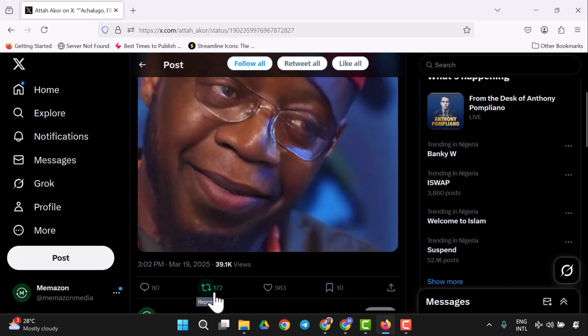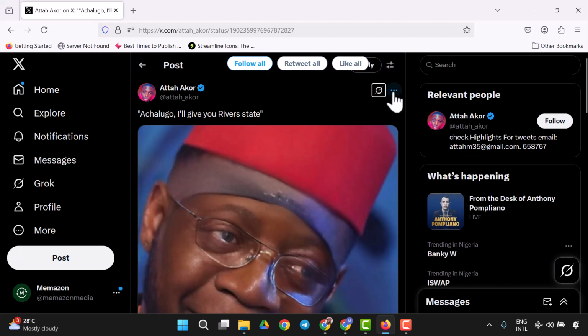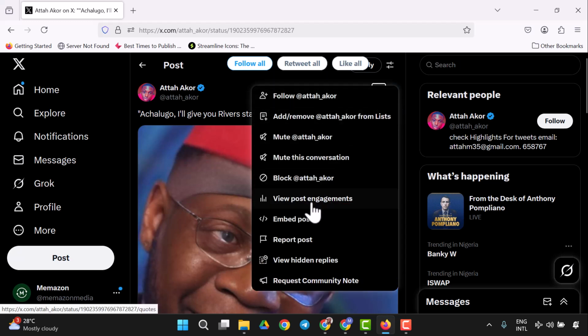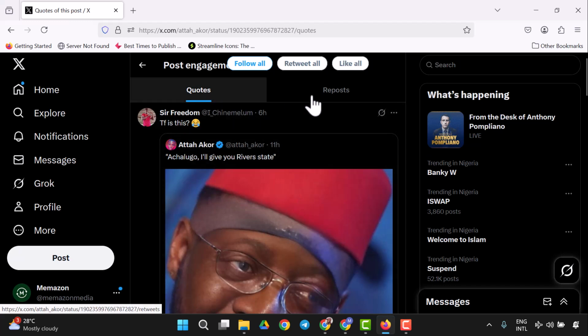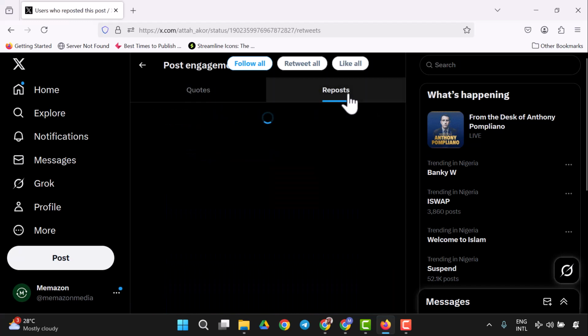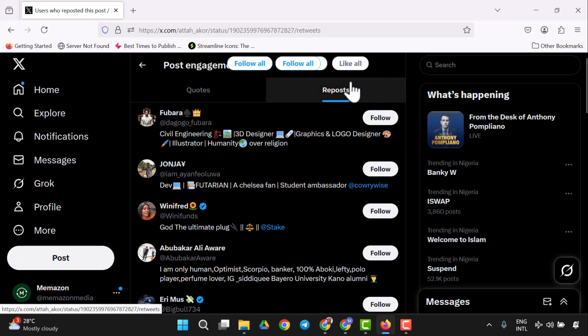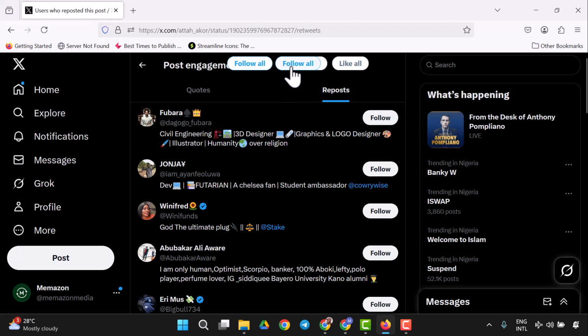You click on the post, then you come right here to look for post engagement. So we have enough reposts right here. I'll click on this, then I'll look for view post engagement. Having done that, we can see quotes, we can see reposts. I'll go to the repost section, and the tool we have is what is bringing out this. Without the tool, you will not see things like this.